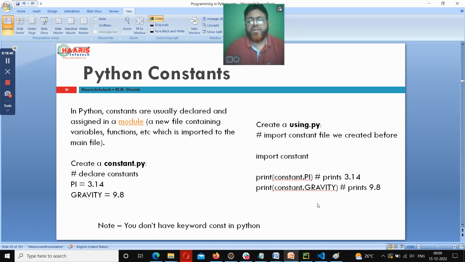You have to create one separate Python file, declare variables there, and then create a namespace link between that file and your file, and then you can read. This linking can happen with the help of the keyword called import. Very simple concept, guys. Create a constant file, then create a link, then you can use.